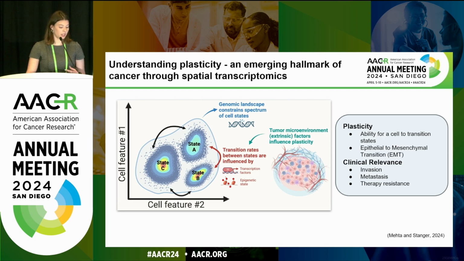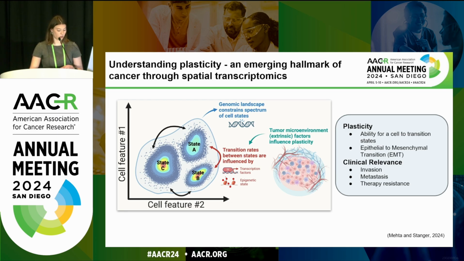We define plasticity as the ability for a cell to transition between states. For example, the epithelial to mesenchymal transition, which leads to things like invasion, metastasis, and therapy resistance, which all correspond to poor patient outcomes. So we would like to understand not only these states' profiles, but also what are the transition dynamics between them and how do extrinsic factors influence these transitions.